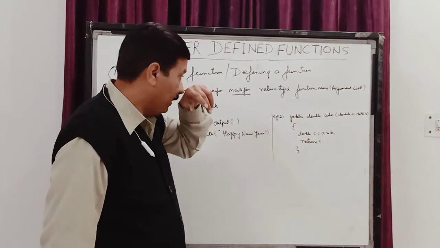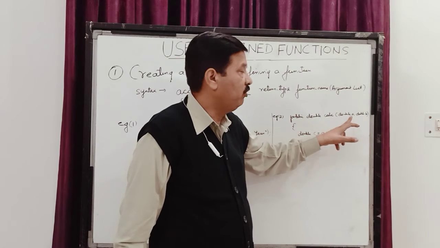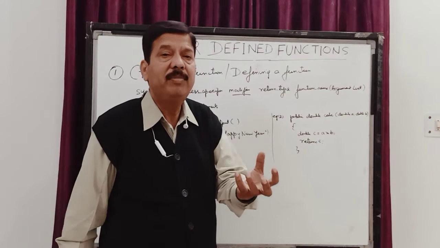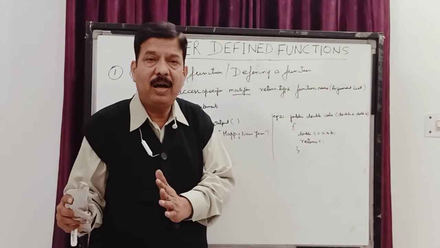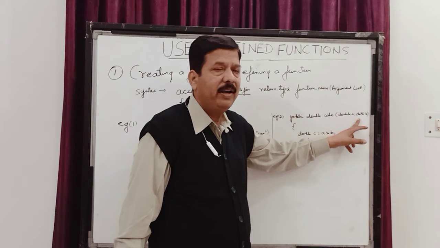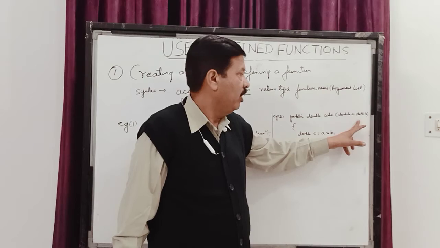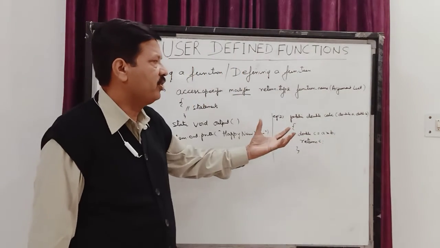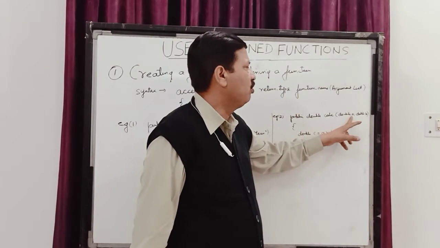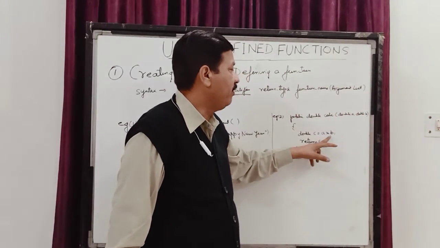Children, in this function I have used two arguments. This parameter list or argument list is a list of variables separated by comma along with their data types. So when I am going to call this function, I am going to give two values to it. These two values will get stored in A and B, and that value will be passed over here to A and B, and it will be used.